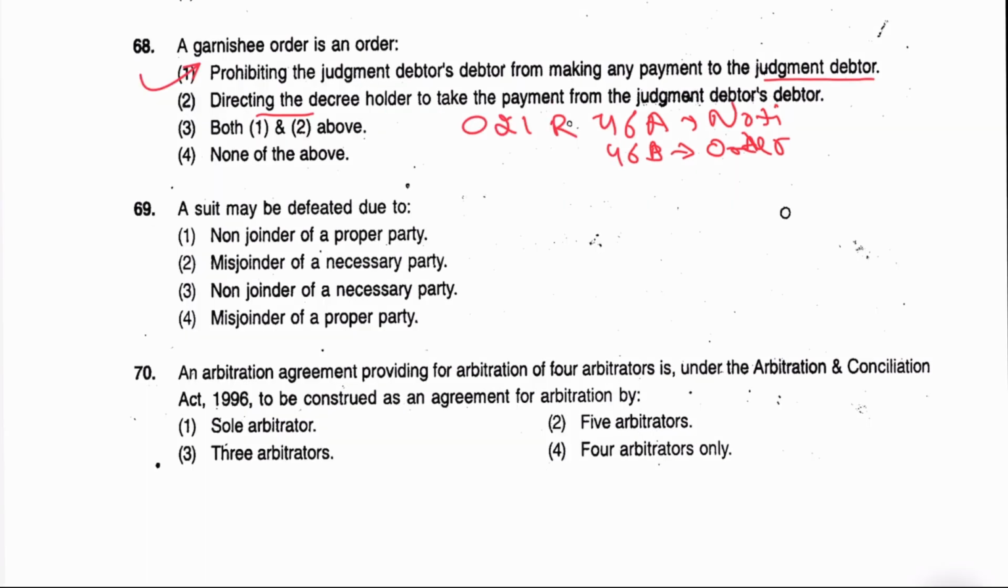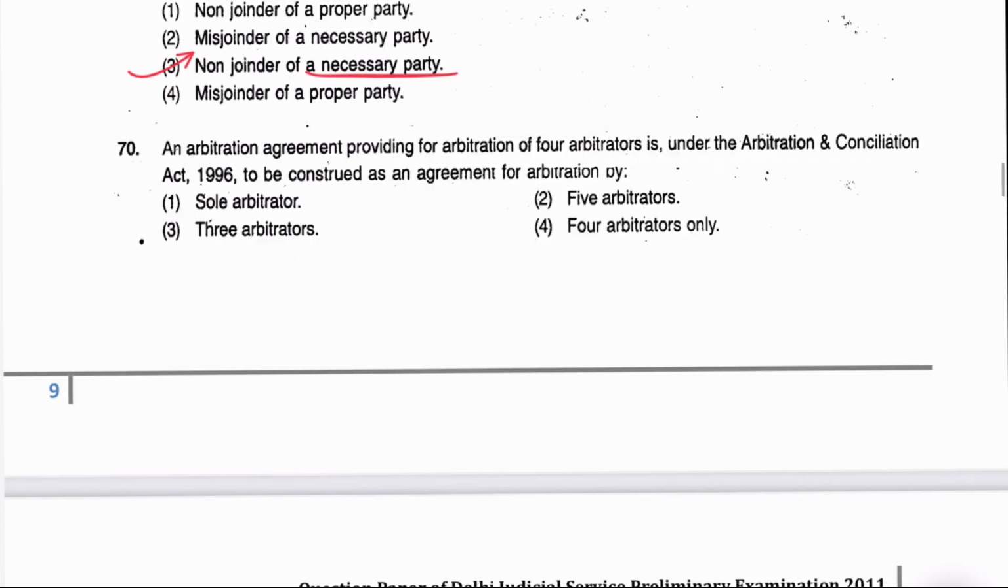Next is 69. A suit may be defeated due to non-joinder of necessary party. नेसेसरी पार्टी नहीं आई तो फिर सूट तो डिफीट हो ही जाएगा. 3 is the answer.